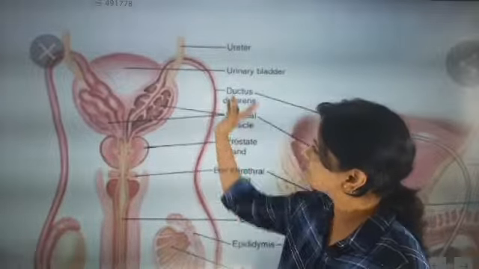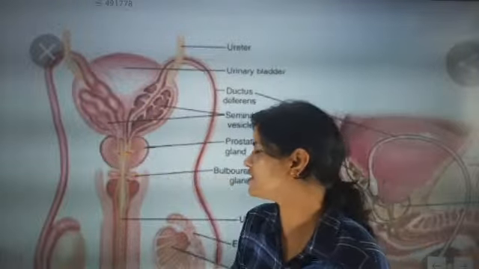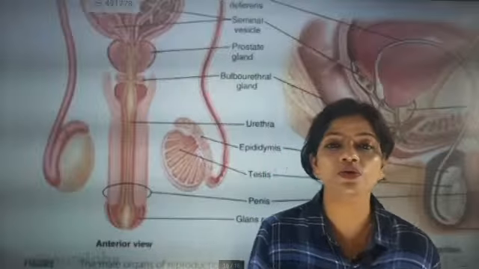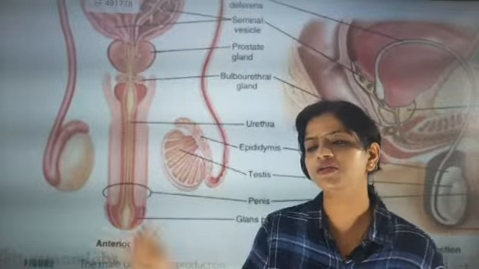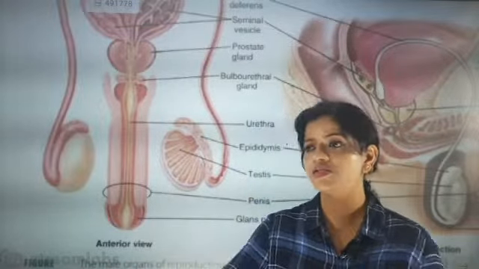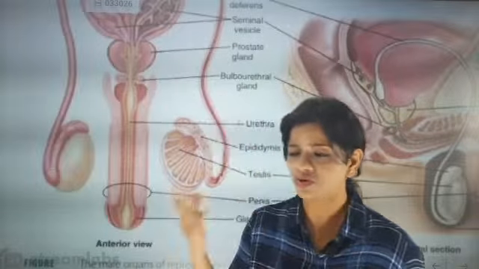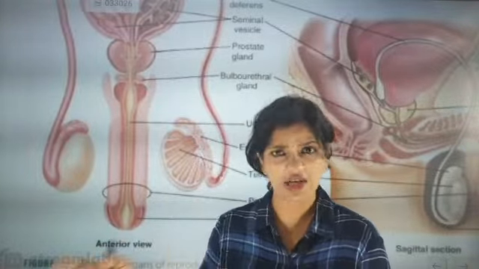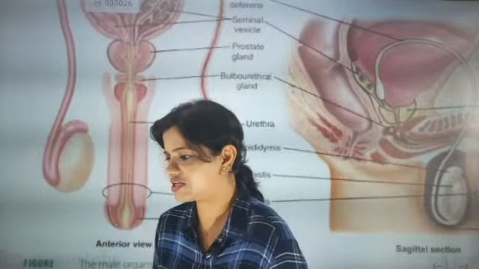Fine. So the vas deferens will be connected to the seminal vesicle, then the prostate gland, then the Cowper's gland, and then it is going to connect with the penis, and the sperms come out through a common path called the urinogenital area. For male, urine and sperm both come from the same part, called the urinogenital area. In the previous video I have explained about the male reproductive part. You can go and check that.